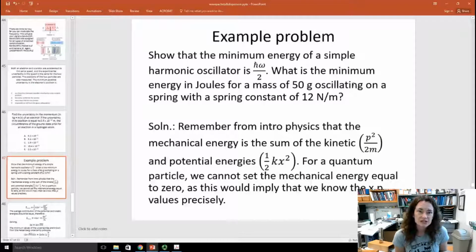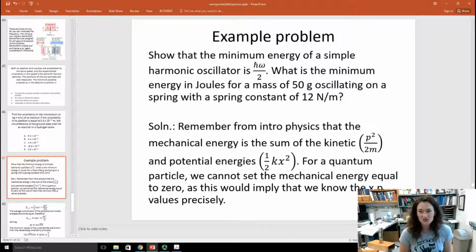Okay, let me do an example problem for you. This sort of hints at some stuff that we're going to do in later chapters when we cover the quantum harmonic oscillator in our introduction to quantum mechanics. So here's the problem. Show that the minimum energy of a simple harmonic oscillator is h bar omega over 2. What's the minimum energy in joules then for a mass of 50 grams oscillating on a spring with a spring constant of 12 newtons per meter?